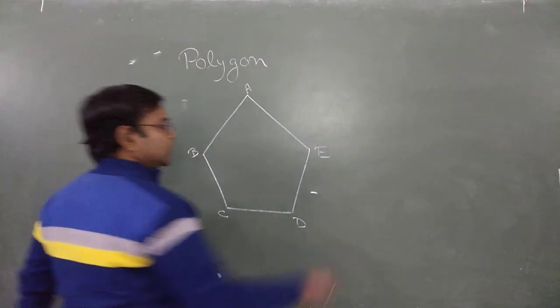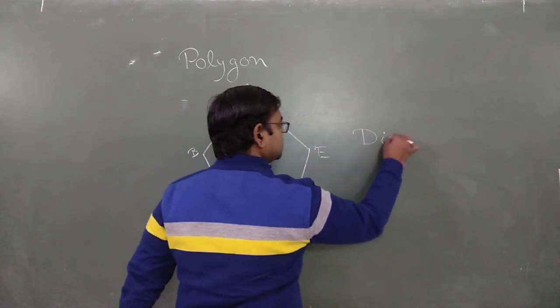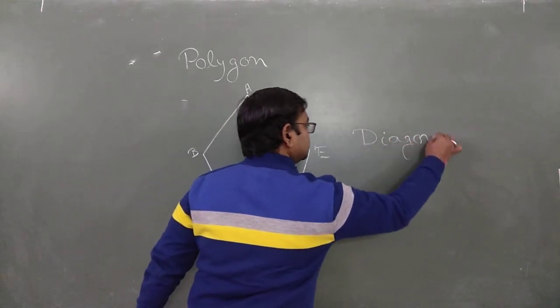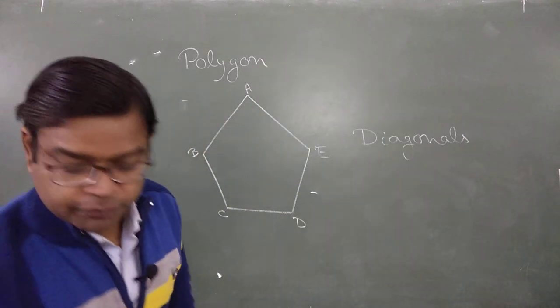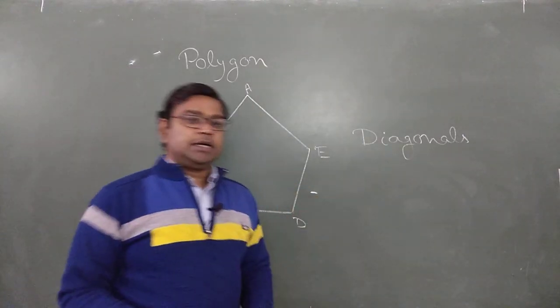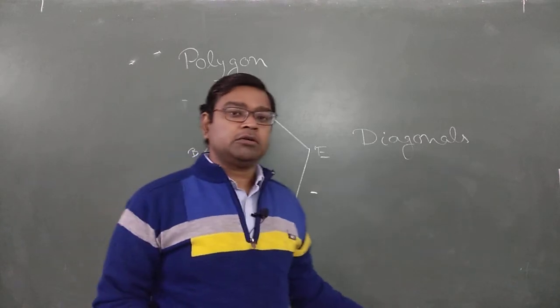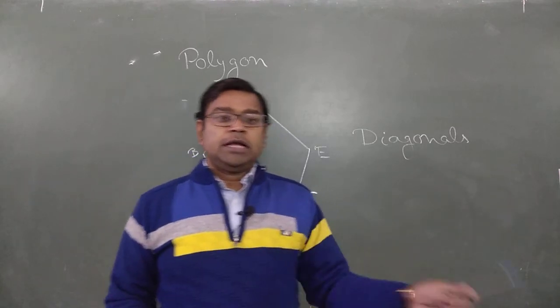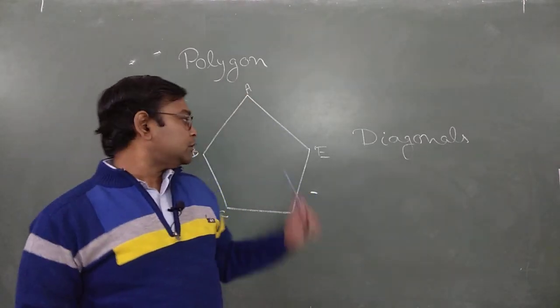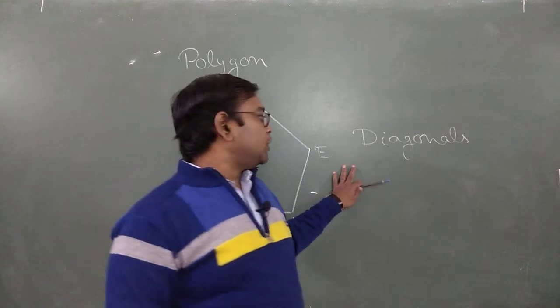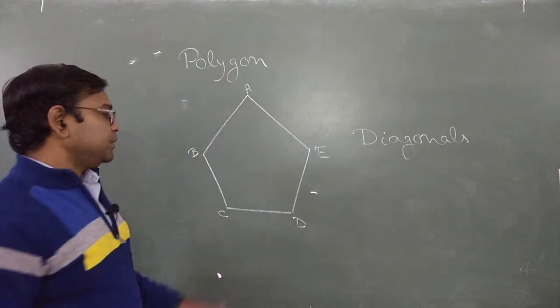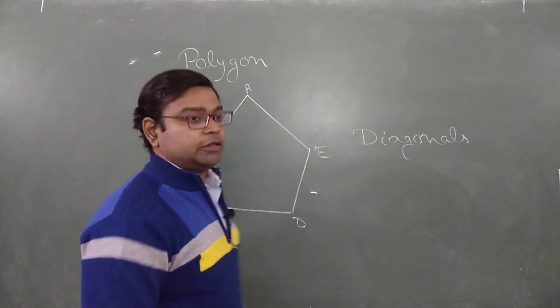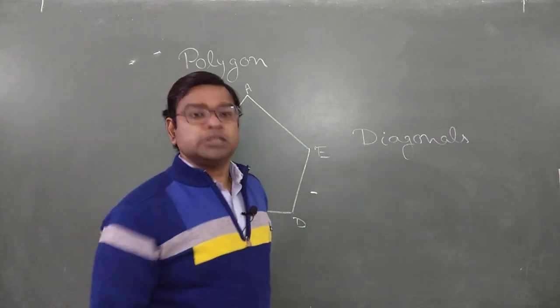The next topic is diagonals. Sometimes many of you get confused about adjacent sides and diagonals. We just discussed adjacent sides: line segments in a polygon having common endpoints. What about diagonals? Diagonals are the line segments which join opposite vertices or non-consecutive vertices.